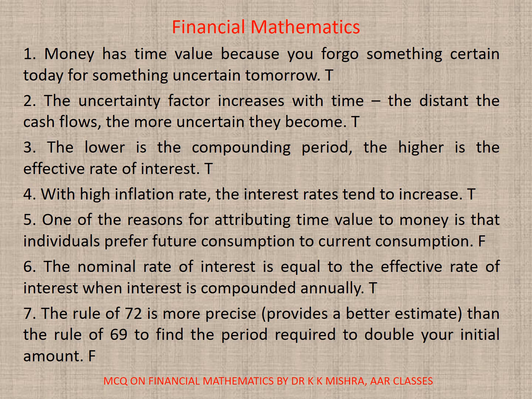True. 5. One of the reasons for attributing time value to money is that individuals prefer future consumption to current consumption. It's false. 6. The nominal rate of interest is equal to the effective rate of interest when interest is compounded annually. True. 7. The rule of 72 is more precise, provides a better estimate than the rule of 69 to find the period required to double your initial amount.